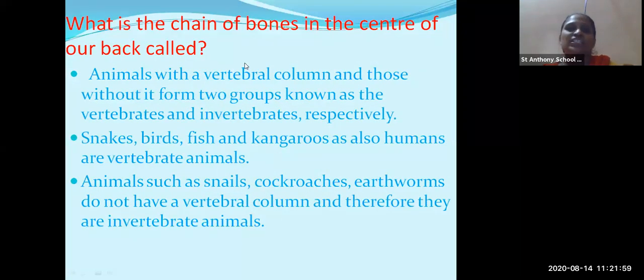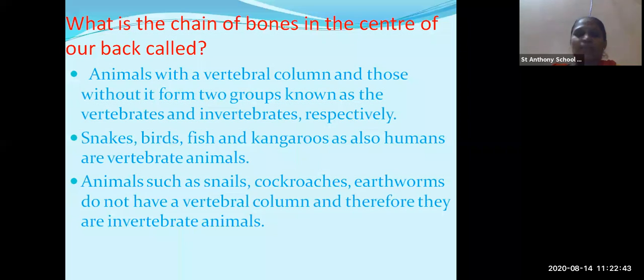Then what is the chain of bones in the center of our back? Now you all know that when we are touching our back, we can feel a straight bone in our back. What is that bone? That bone is called the vertebral column. When you touch your back, from the neck to the hip portion, you can feel that there is a vertebral column present there. So animals with the vertebral column are called vertebrates, and the animals in which vertebral column is absent are called invertebrates.